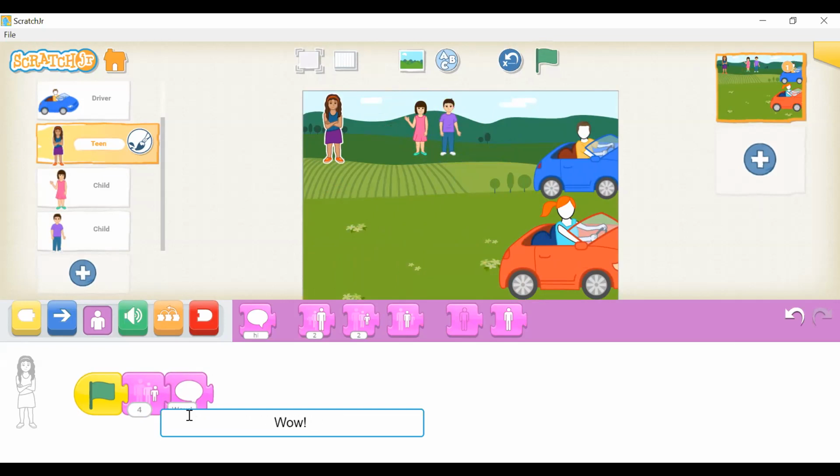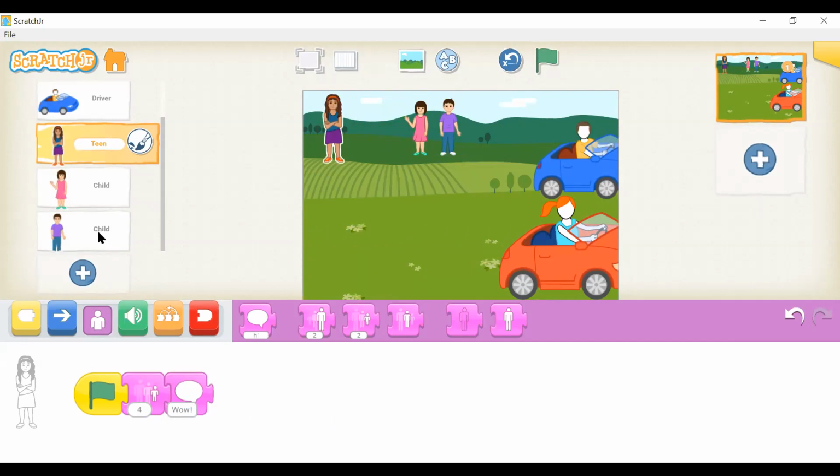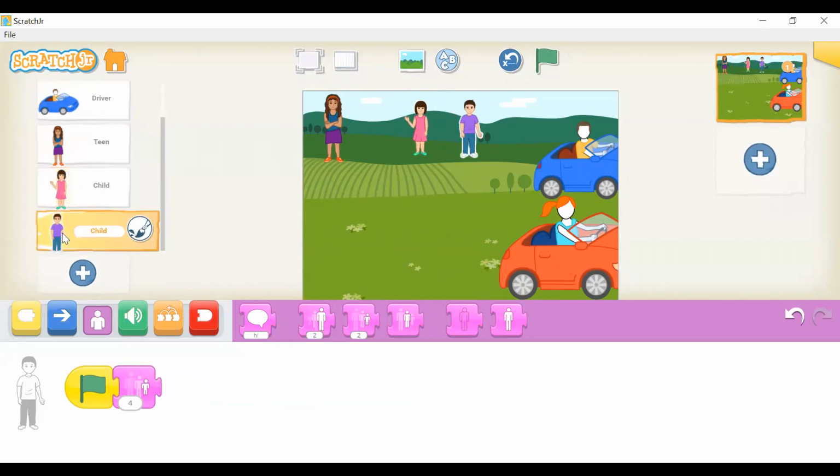Maybe just wow. Now you can add message blocks to all of them. I will make this character say, you did it. And this one can say, yay.